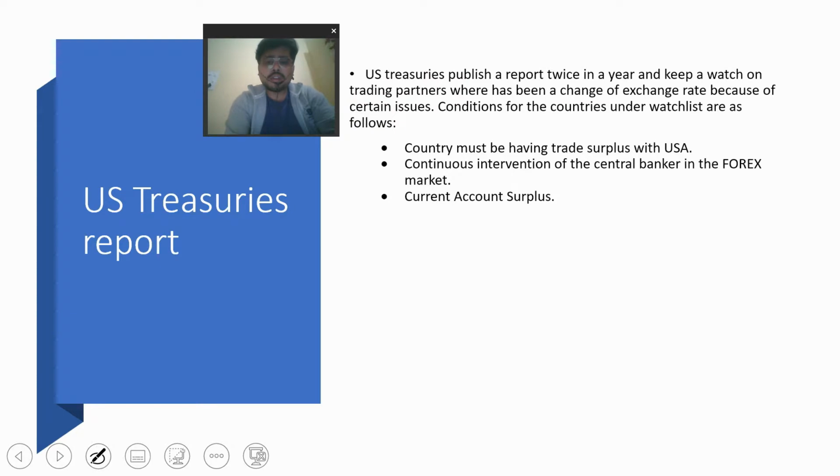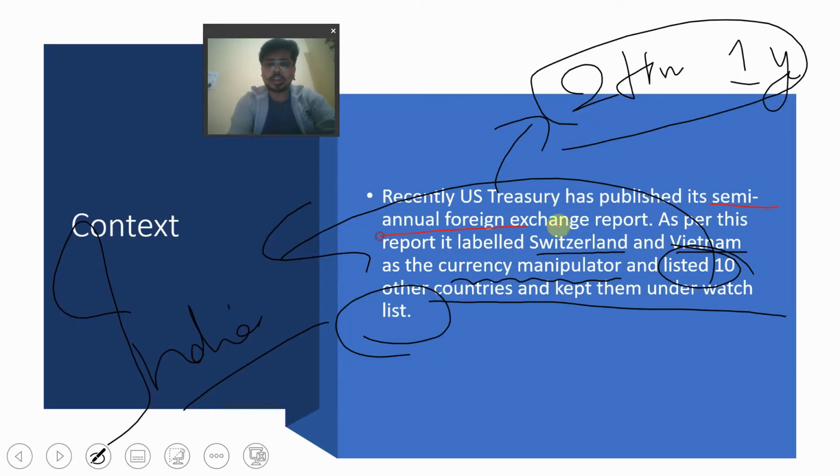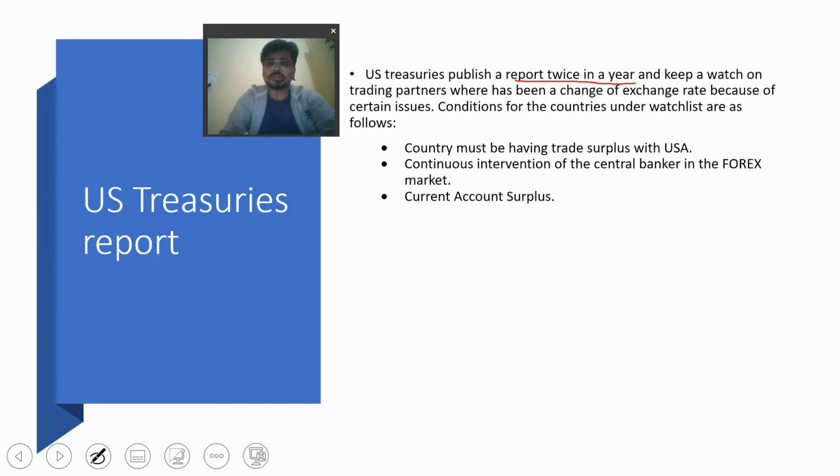The US Treasury report, as I said earlier, is published twice a year. As I said in the previous slide, it is the semi-annual forex exchange report. It keeps a watch on trading partners whose exchange rate has been affected by certain issues. Like, let us suppose you are manipulating the currency, so no other countries want to do it, because you are creating a virtual demand, a virtual supply in the market, because you are only taking the money and people are not buying it.